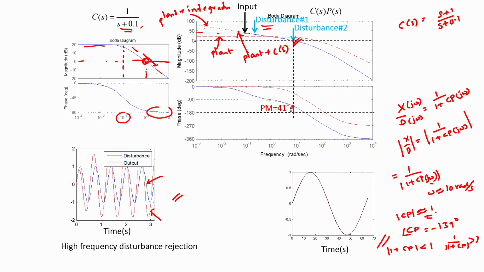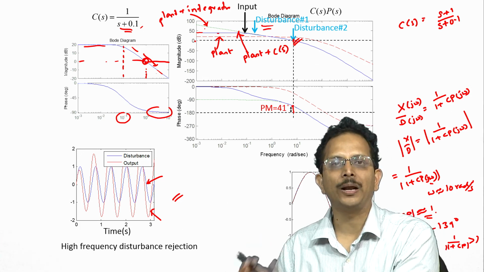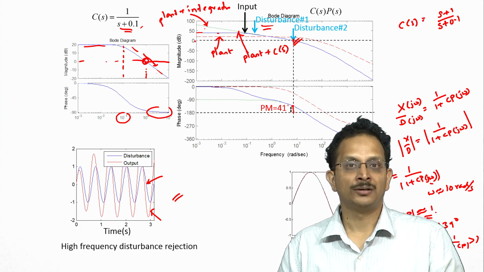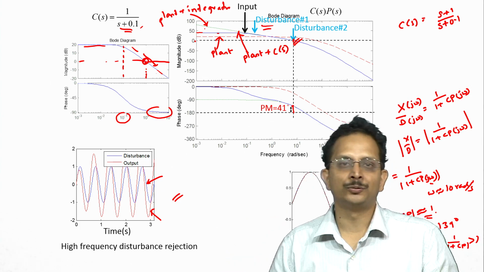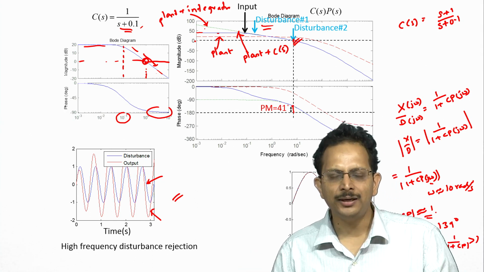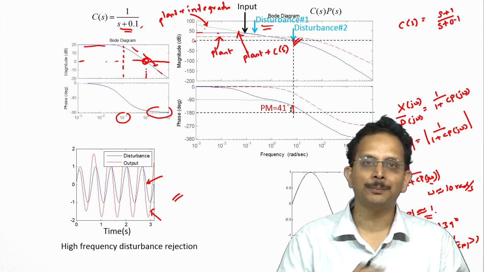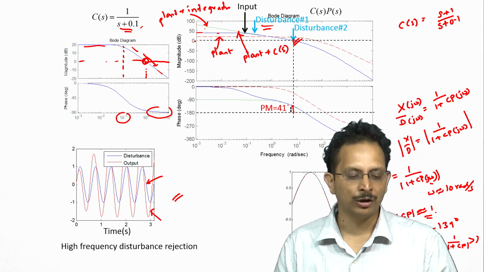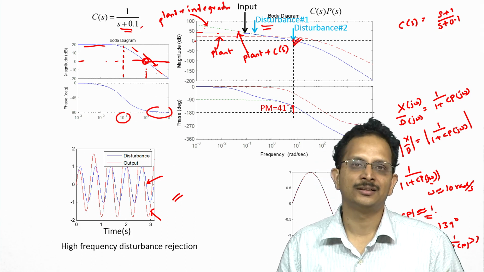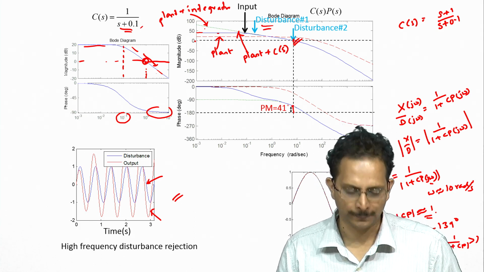What this means is that the overall loop gain, namely the gain of the plant and the controller beyond 1 radian per second, would simply be equal to the gain of the plant itself, because the controller gain is simply going to be close to 1, and therefore the Bode plot of the open loop system beyond 1 radian per second will simply resemble the Bode plot of the plant itself. Although below 1 radian per second, the Bode plot will be significantly modified on account of the increased gain that results from using this controller.